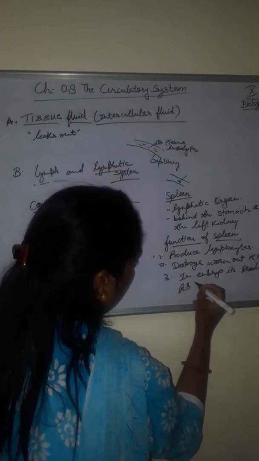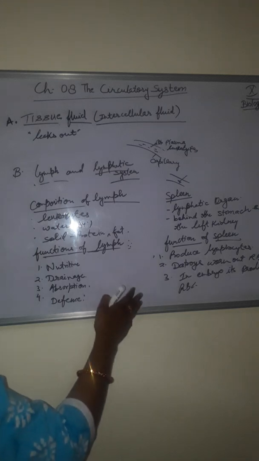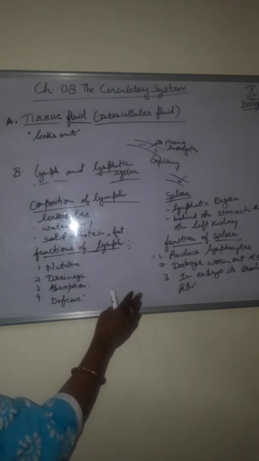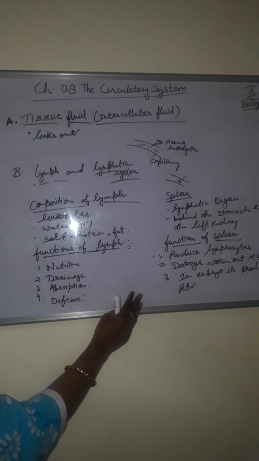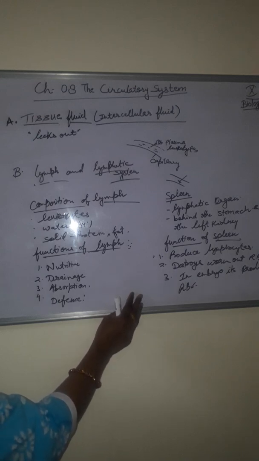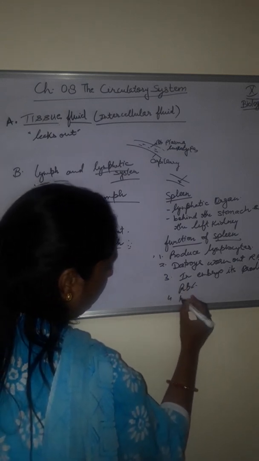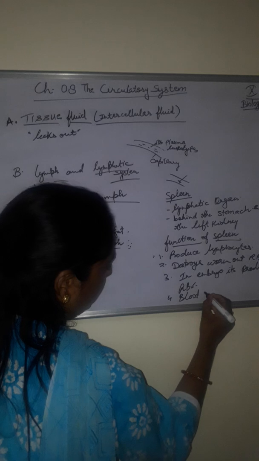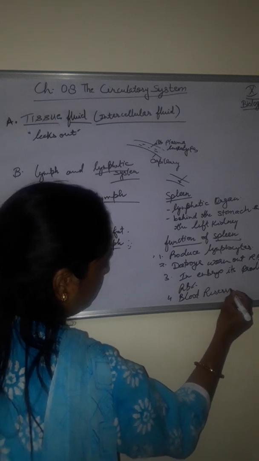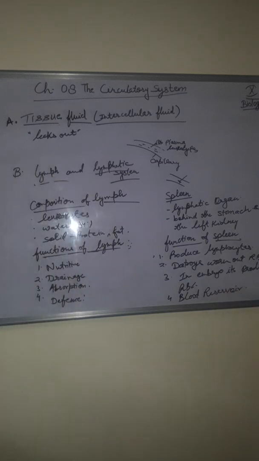It produces RBCs. Okay, and blood reservoir: in emergencies such as hemorrhages, physical or emotional stress and carbon dioxide poisoning, the spleen releases the stored blood into the bloodstream. Okay, add the blood reservoir also. Fourth one, blood reservoir.